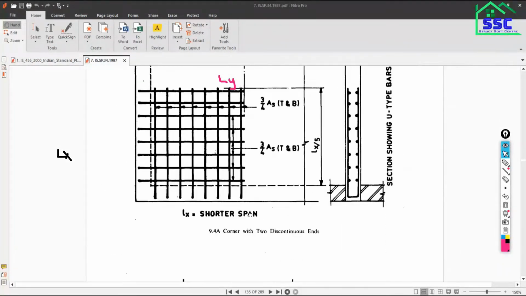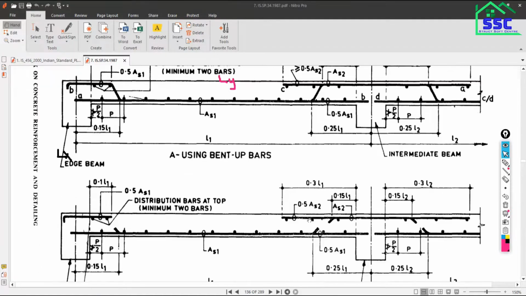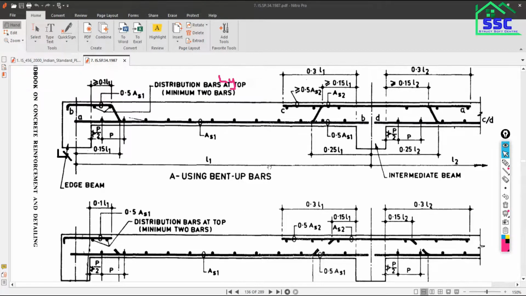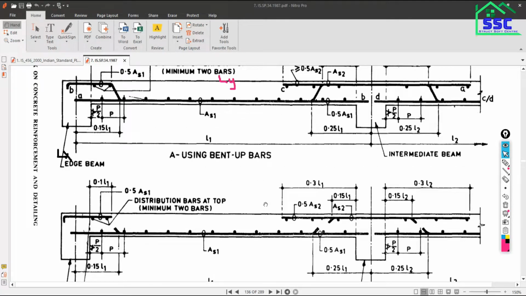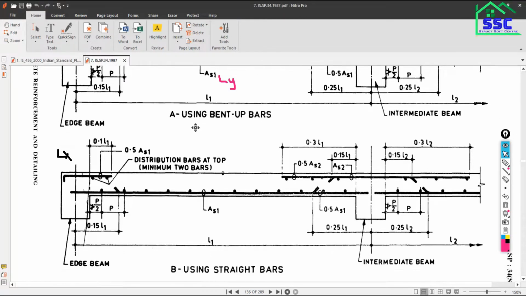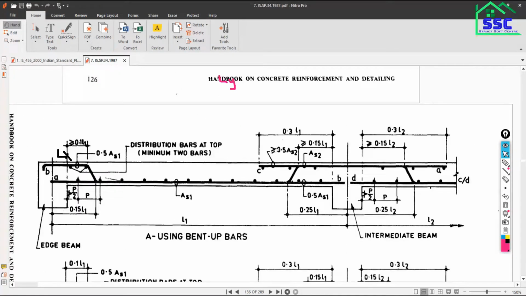There are two options. Either you can follow the curtailment type of detailing, or you can follow the bent up type of detailing. Both options are available, and the most accepted option is bent up.